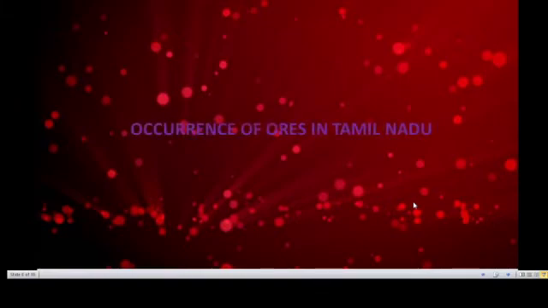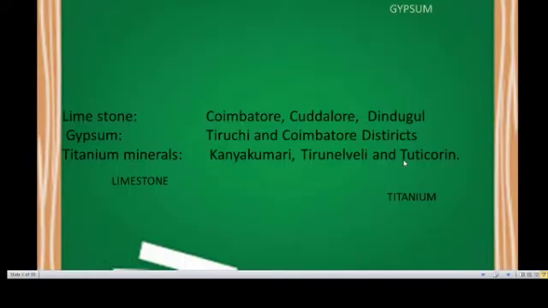Then occurrence of ores in Tamil Nadu. First, limestone is available in Coimbatore, Cuddalore and Dindigul district. Gypsum, Trichy and Coimbatore districts. Titanium minerals available in Kanyakumari, Tirunelveli and Tuticorin district.